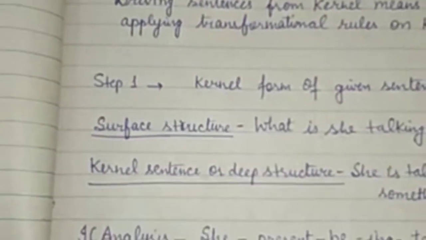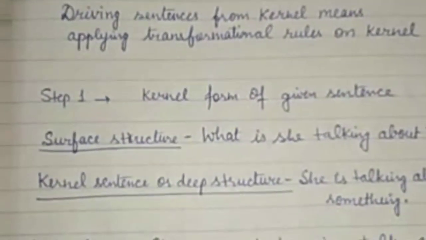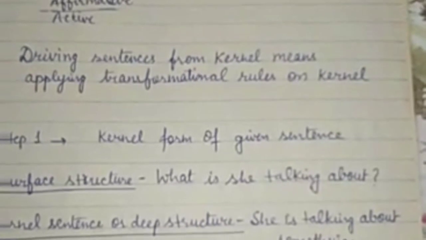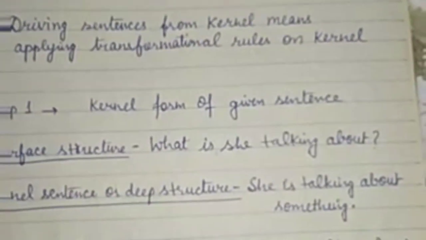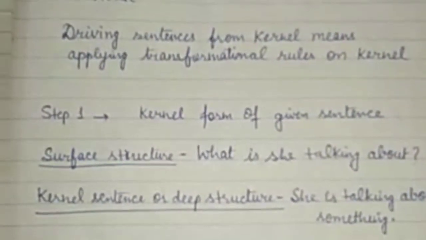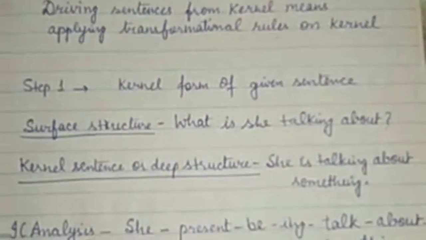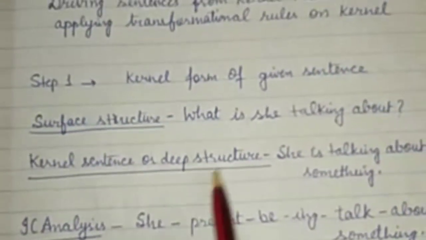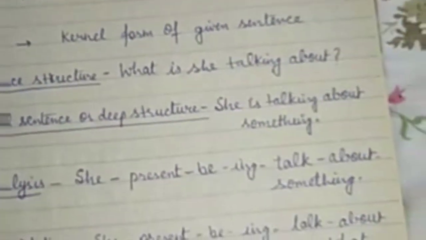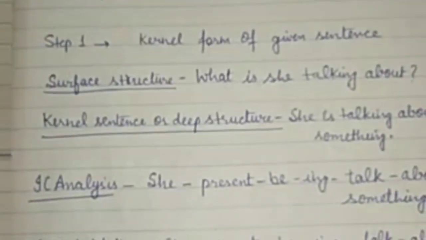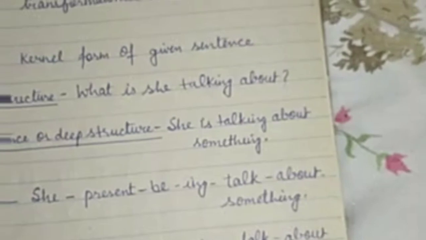Then WH substitution. WH substitution means I will substitute this word with WH. WH word is the same as given in the example. She, present, be, ing, talk about what. See, I am writing the rules on left side, I am making the changes on right side. This is the rule of TG grammar. Now after WH substitution comes the rule interrogative. In interrogative, helping verb will come before the noun. So present be will come before she, because this is the rule in interrogative sentence. Present be, she, ing, talk about what, and question mark. When I write interrogative on left, I must mark question mark here.